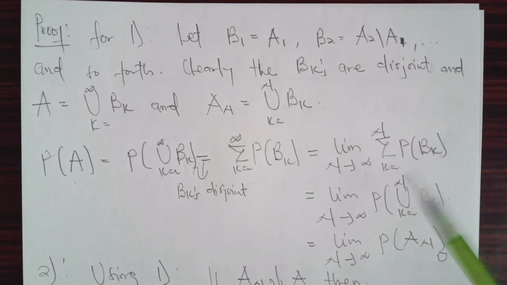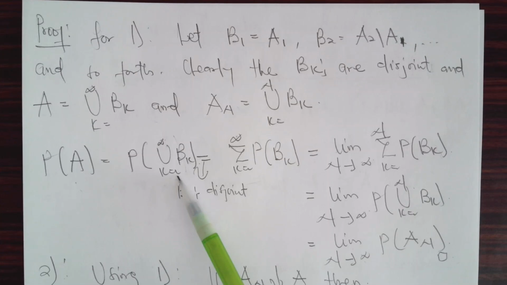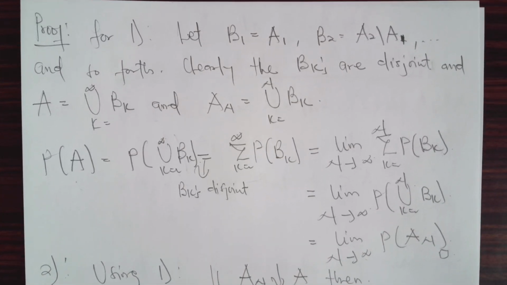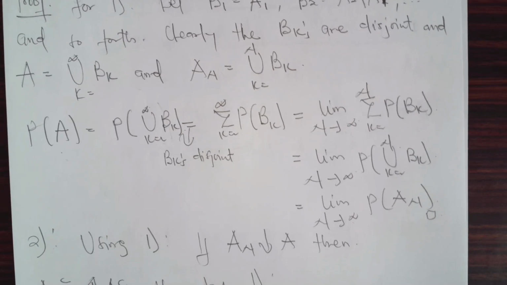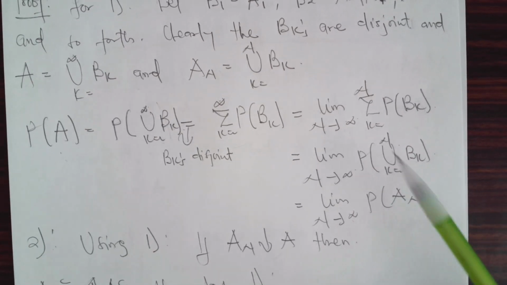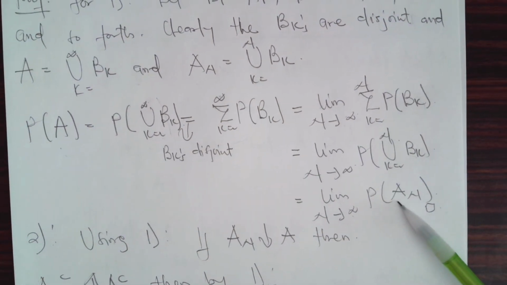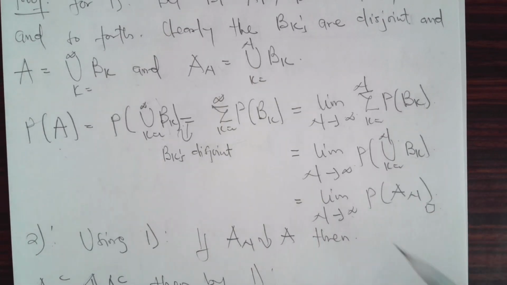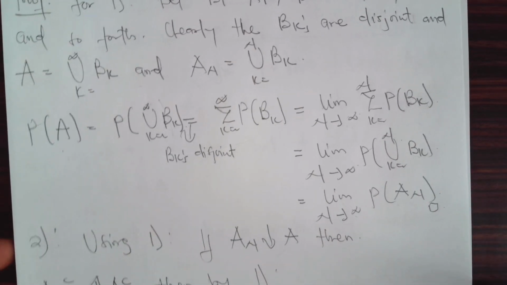And we can rewrite this back as we did here. So this will be the limit as n approaches infinity of the probabilities of the finite unions of the B_k. Note, this represents A_n, so we bring the A_n back. So now the probability of A is equal to the limit as n approaches infinity of the probabilities of A_n.